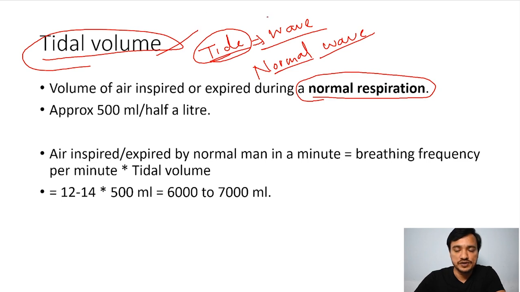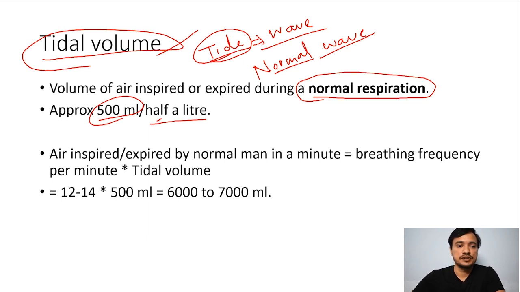See, during normal respiration, you just take air inside and you just release it, like this. So this volume of the air during normal respiration is called tidal volume. This is normal respiration I am doing. Tidal volume is about 500 ml or half a liter. I am doing respiration normally. This is tidal volume. See, 500 ml of the air I am taking inside and 500 ml I am releasing out.